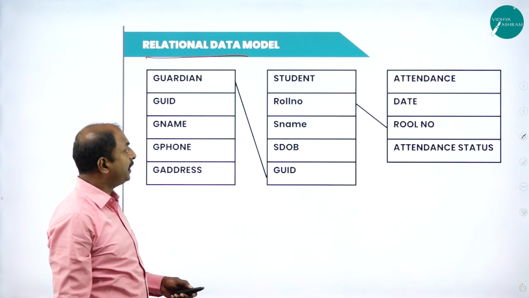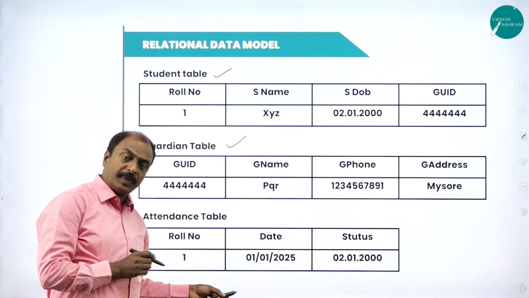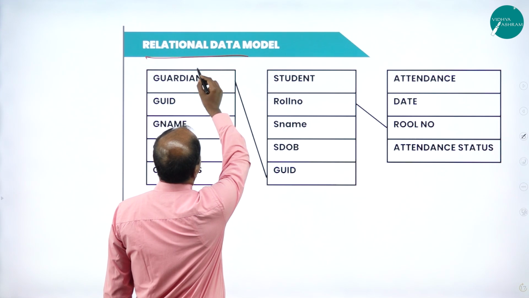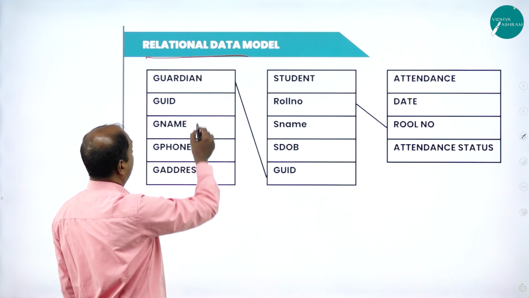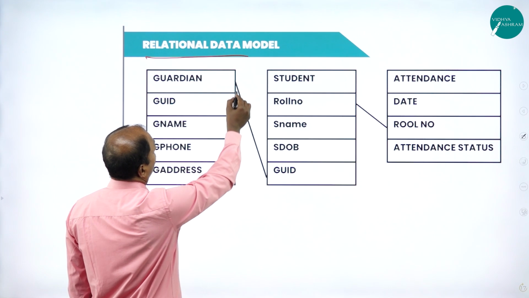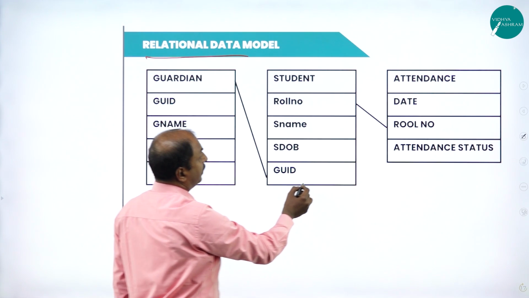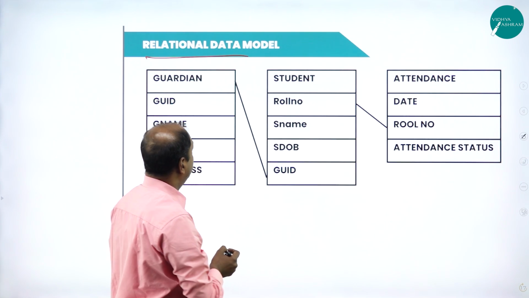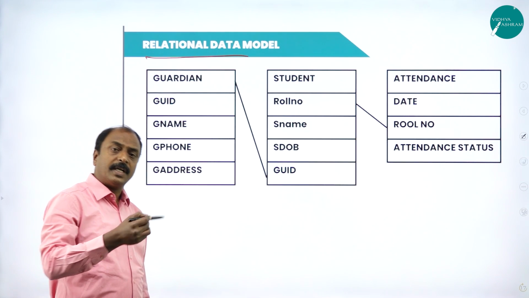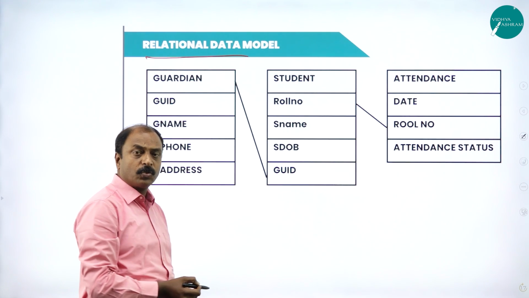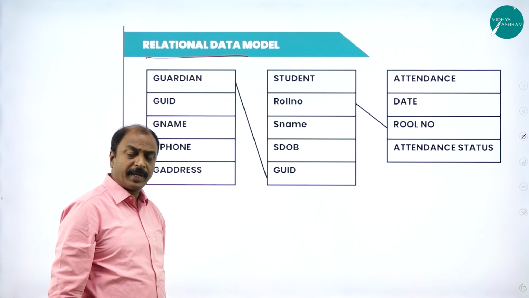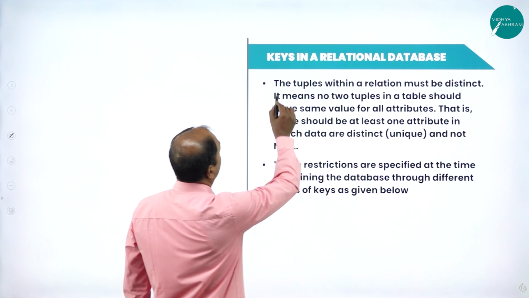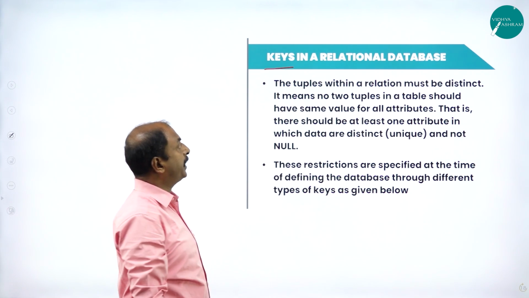In the previous example, we have seen 3 independent tables or relations. All these are connected to each other through this relational data model. In the guardian table, the guardian ID is there, and this is connected to the roll number of a student. This is the attendance table. We are relating or connecting 3 different tables to form a relational database management system or relational data model. In the next slide, we will see what keys are in a relational database.